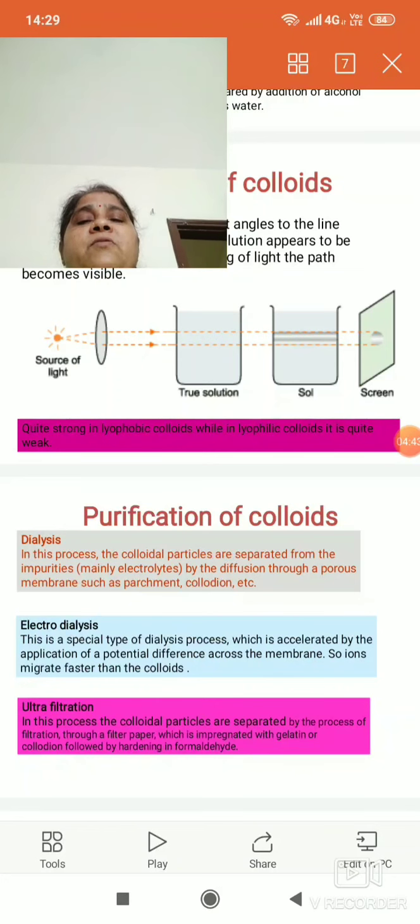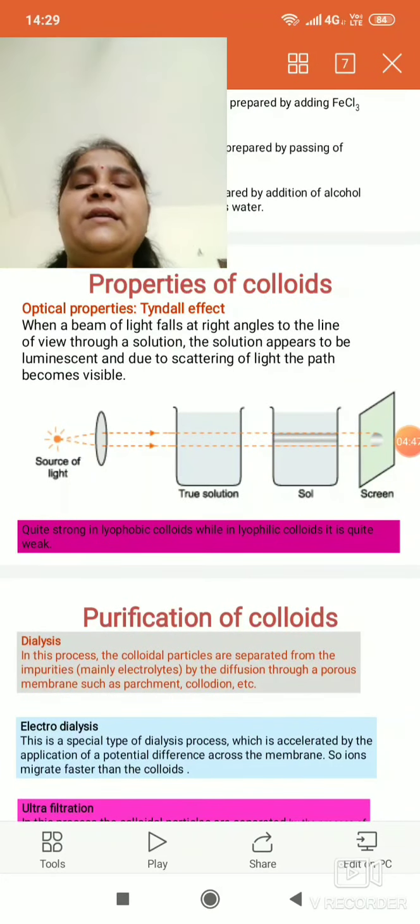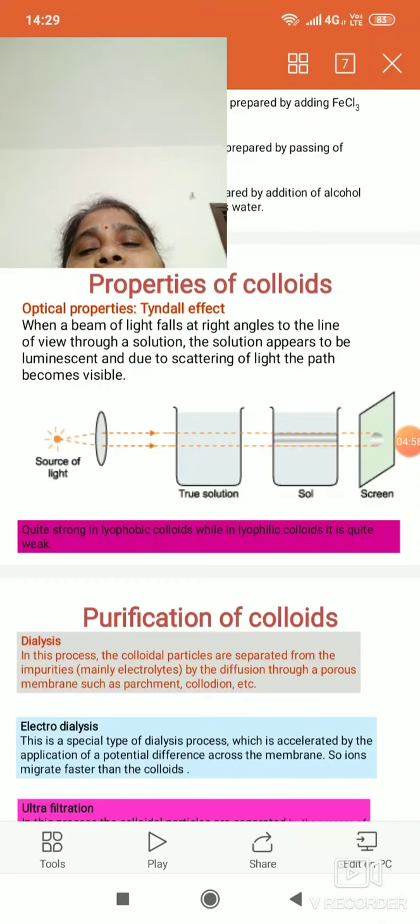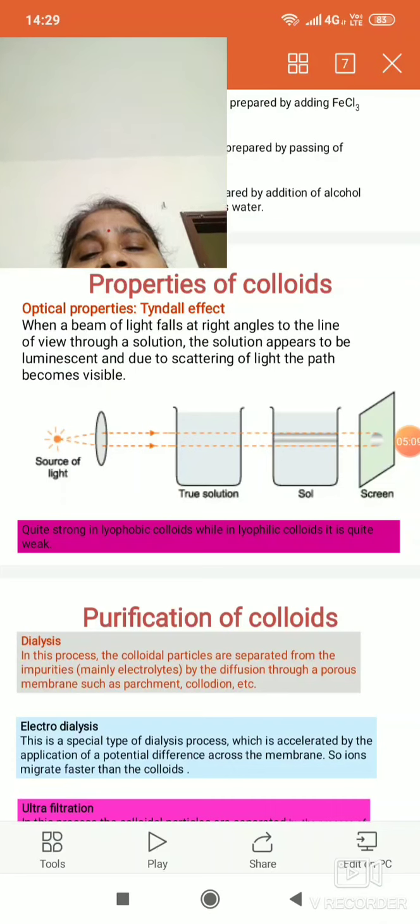Secondly, if we talk about its response towards light, they show one kind of phenomenon known as the Tyndall effect. The Tyndall effect is the illumination, the glow of the path of light when the light travels inside the colloidal solution, and the light path becomes visible due to scattering of light by colloidal particles.